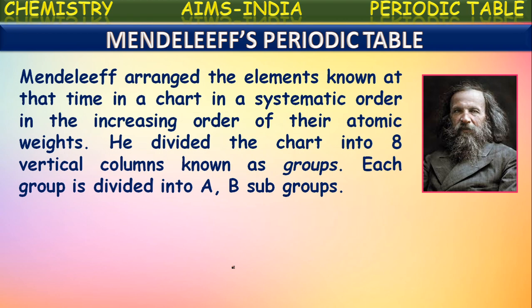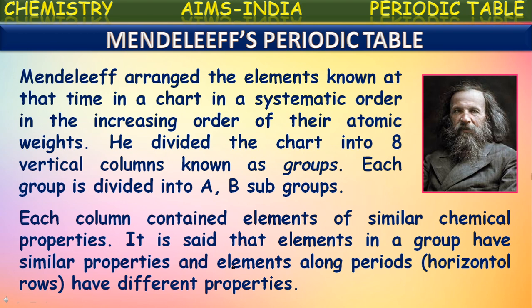He wrote all the available elements on small cards and arranged those cards in the increasing order of their atomic weights. Then the elements which have similar chemical properties are written one below another. After arrangement, he found the elements arranged in 8 vertical columns. He called those groups, and each group is subdivided into two subgroups, A and B. Each column contained elements of similar chemical properties.